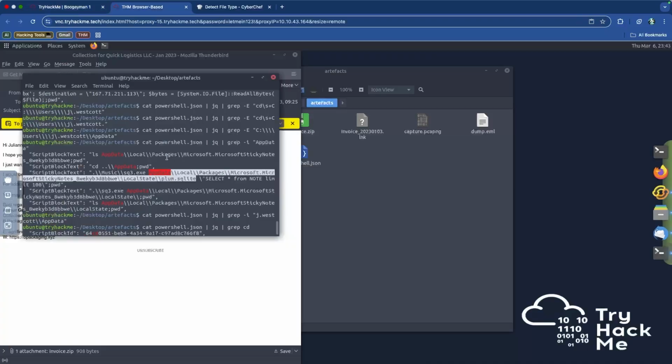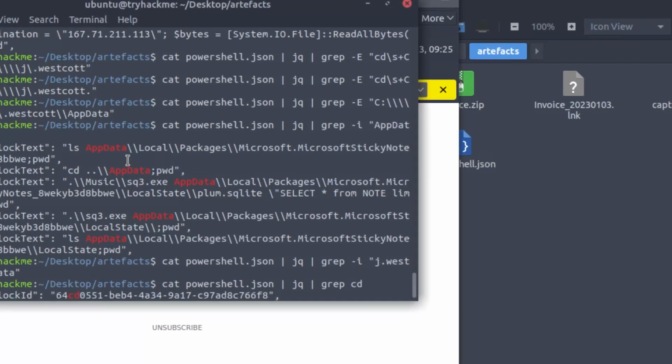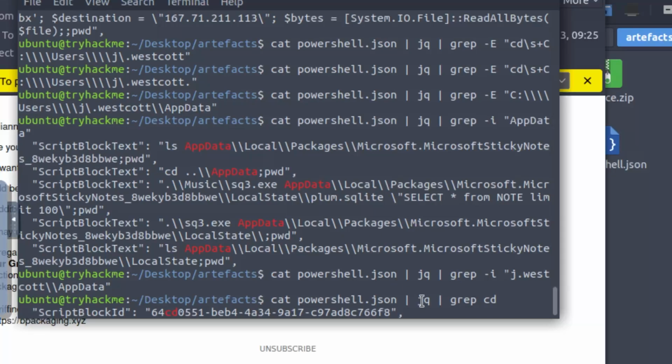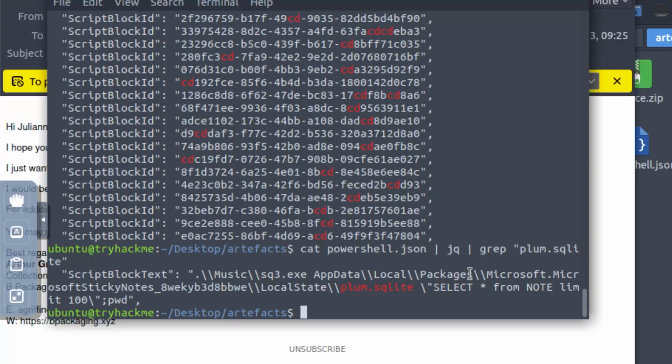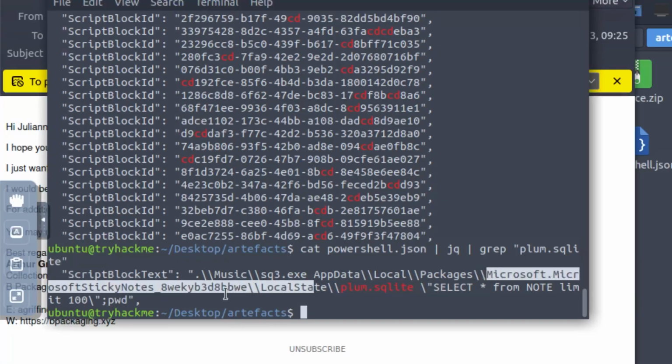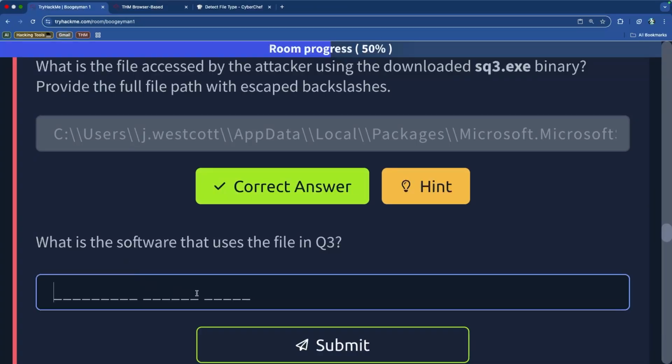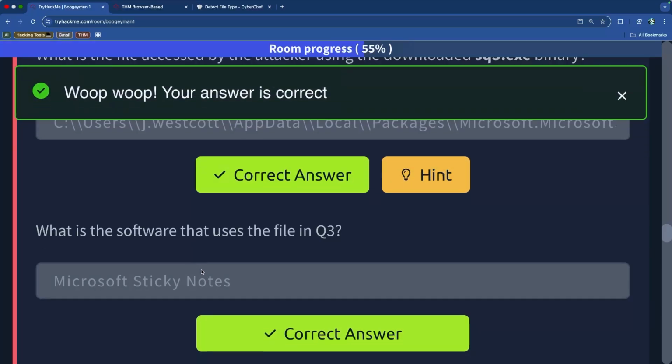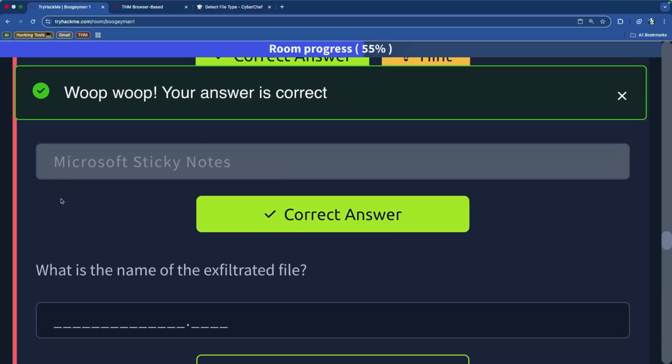What is the software that uses the file in Q3? So now we're going to run for Plum SQLite, I'm guessing. So that'll be the thing that we will search for. If we just search for SQLite, we can see that this is the only thing that actually shows up. This is the only software that I really recognize. It's Sticky Notes from Microsoft. And that's pretty much it. I wonder if it's actually Microsoft Sticky Notes. Yeah, well, it fit the template that they gave us. So it is Microsoft Sticky Notes.